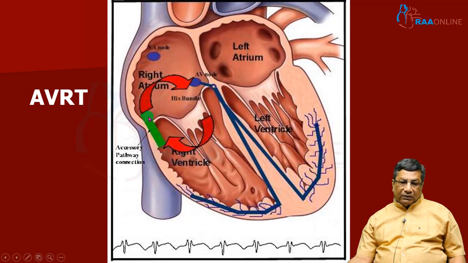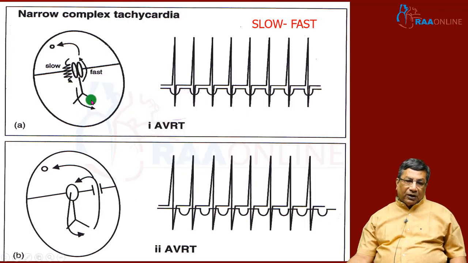So, whenever the accessory pathway is conducting retrogradely and the normal pathway is conducting antegradely, the ventricular activation is occurring antegradely through the normal pathway. This is called orthodromic tachycardia. This is a classical orthodromic tachycardia, or narrow QRS complex tachycardia, because the antegrade conduction is happening through the normal pathway and retrograde conduction is going through the accessory pathway. So, whenever this is happening, you will have a narrow QRS complex reentry tachycardia, and this is called orthodromic tachycardia. This is the concept you have to understand.